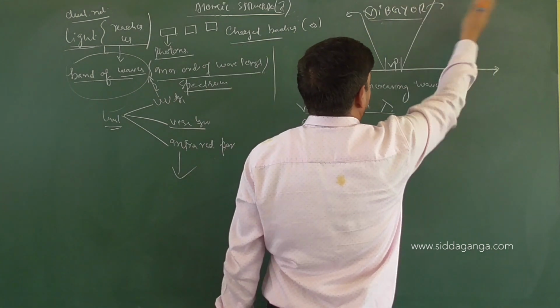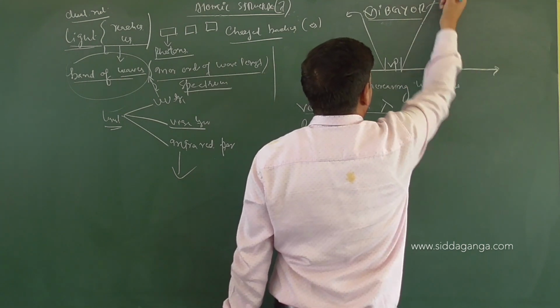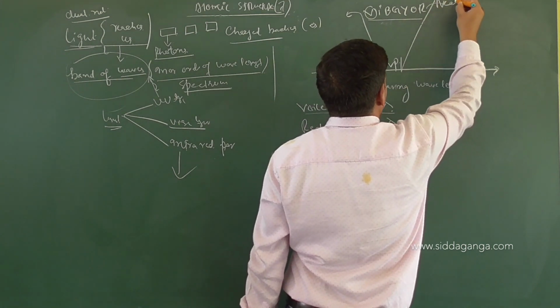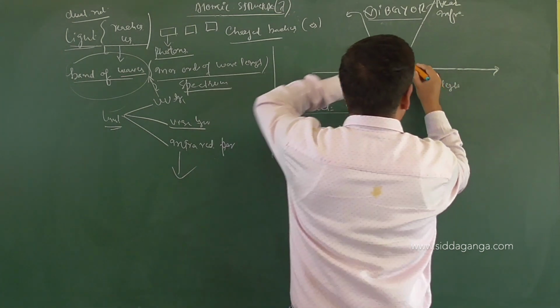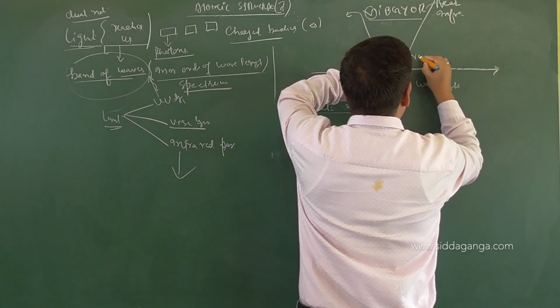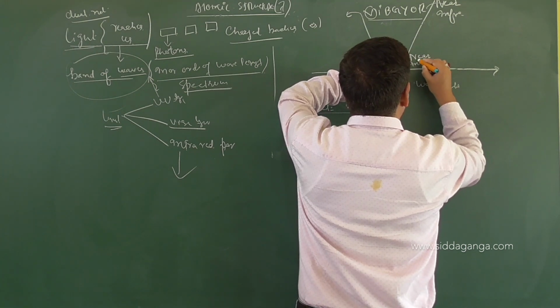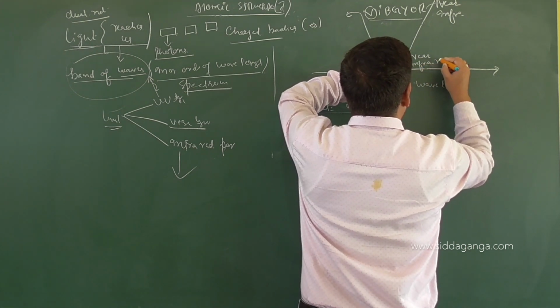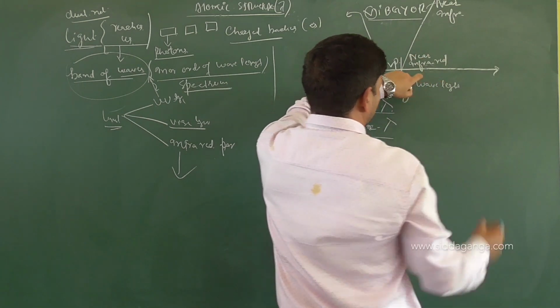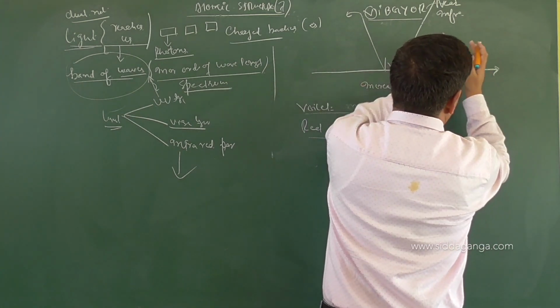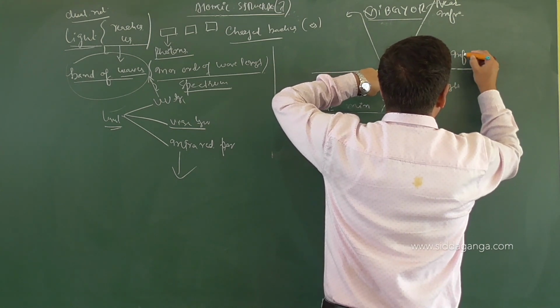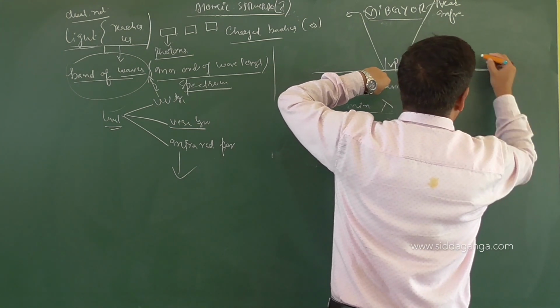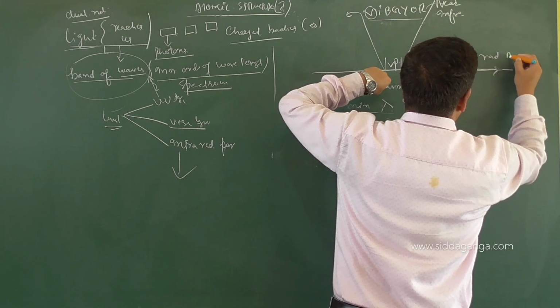So when you go further ahead of the red region, we will get near infrared. Then near to infrared, you will get one more with particular frequencies. We call that infrared. Then you have microwaves, then you have radio waves.